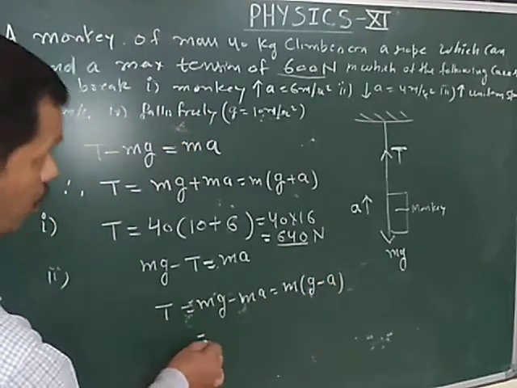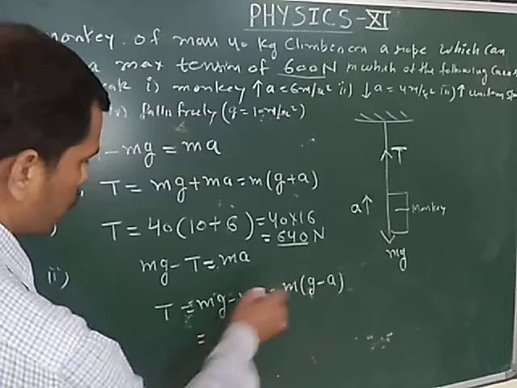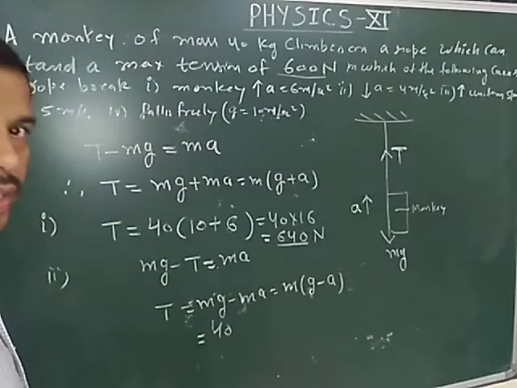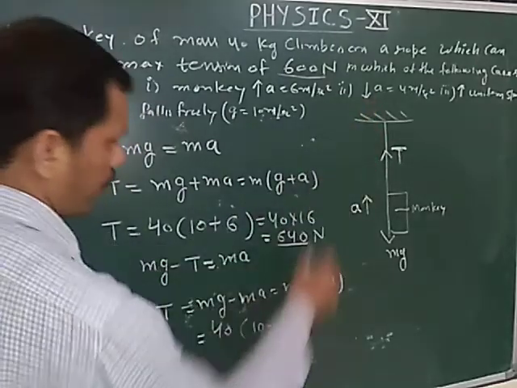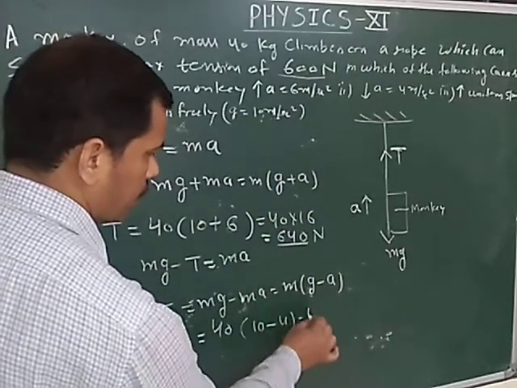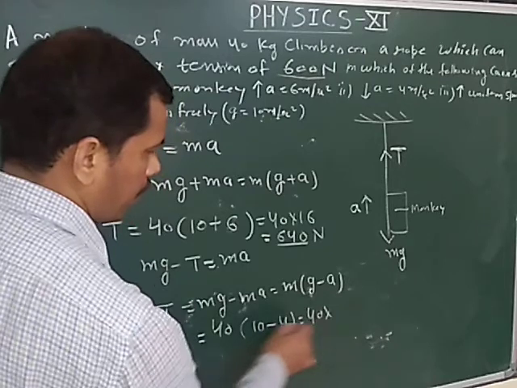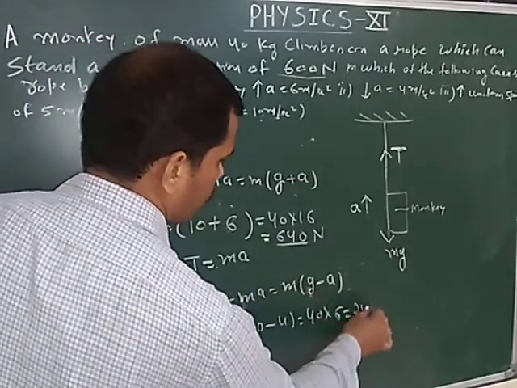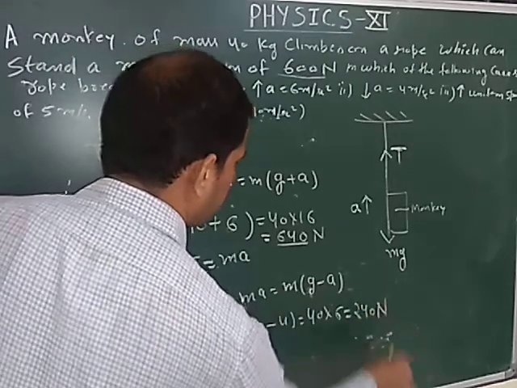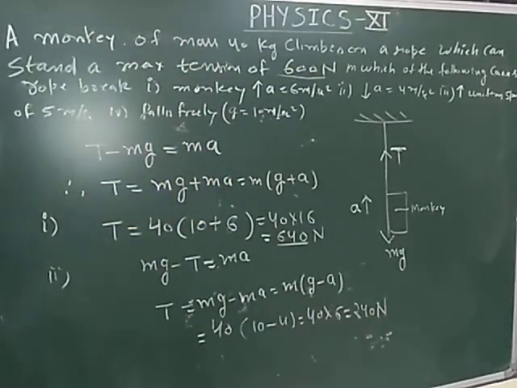Now substitute the value of the mass of the monkey, which is 40. Acceleration due to gravity is 10 and downward acceleration is 4, then it is 40 multiplied by 6, which is 240 Newton. This will be the value of the tension.